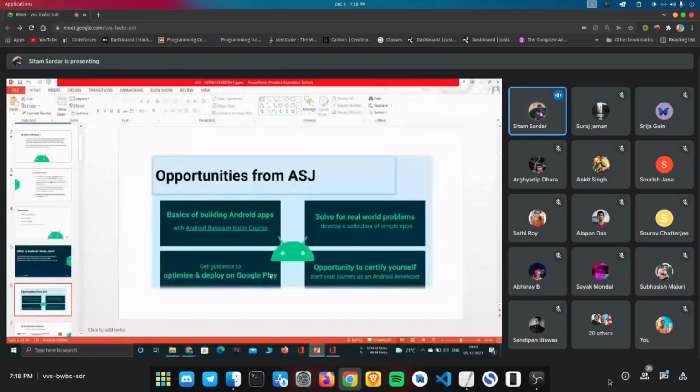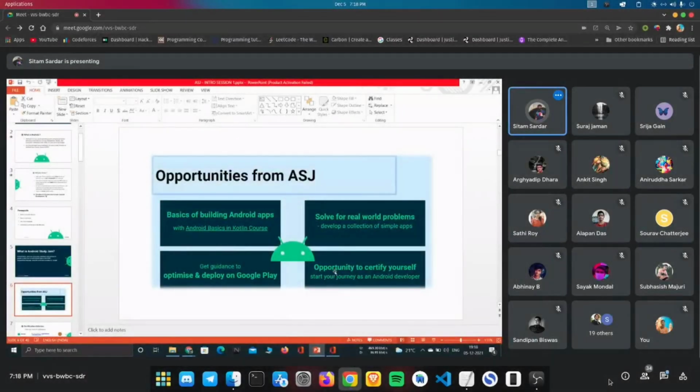Apart from that, you can solve real world problems by making some kind of apps. First of all, here you will learn all the basics of Android. So you will not be able to make very advanced apps, but you will be able to make minimum level apps, and it will be great.